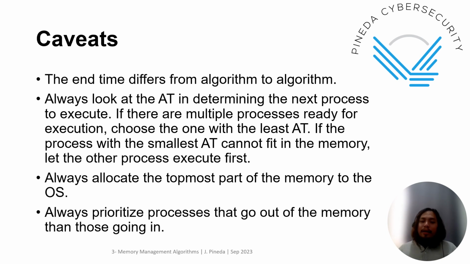Third, always allocate the topmost part of the memory to the operating system. Next, always prioritize processes that go out of the memory over those going in. So let the process go out first, leave the memory so you can free the space, and that's the time you let the other process enter.